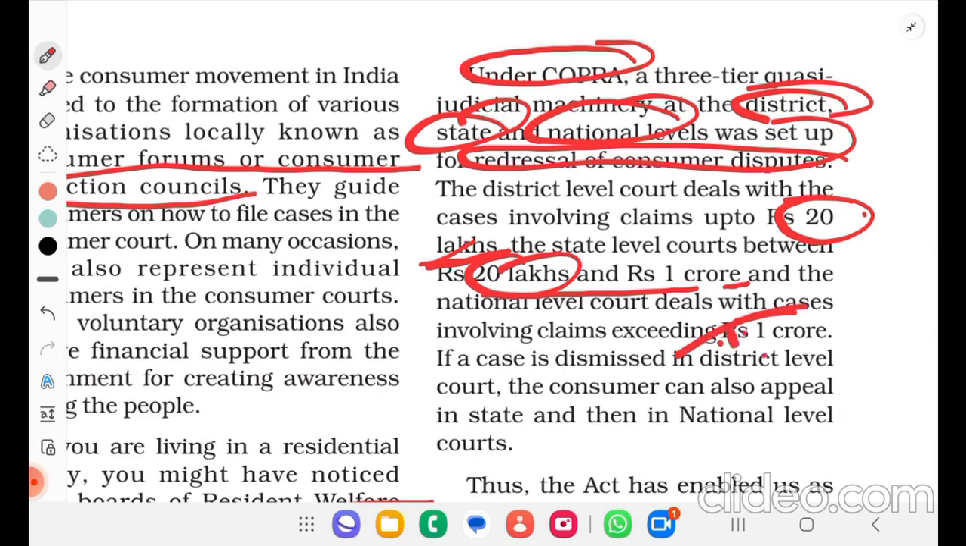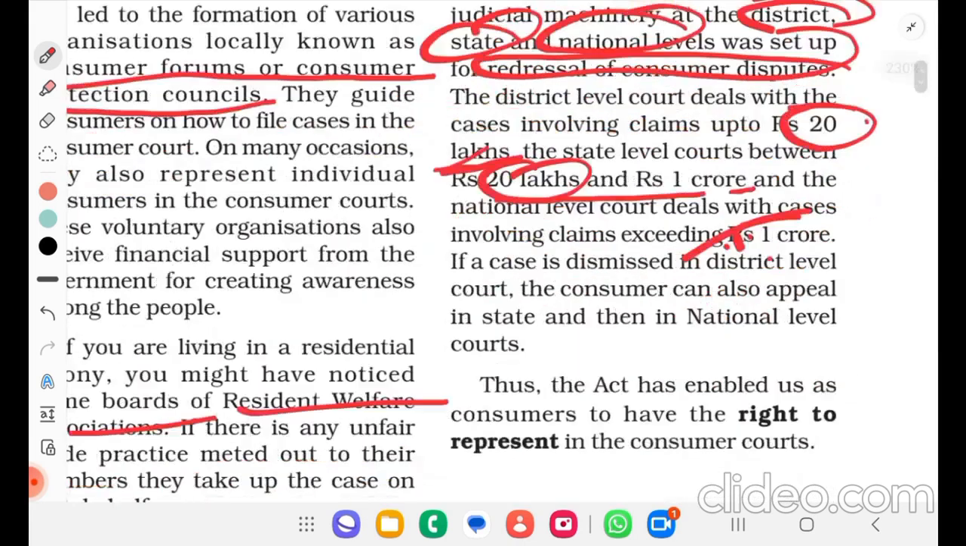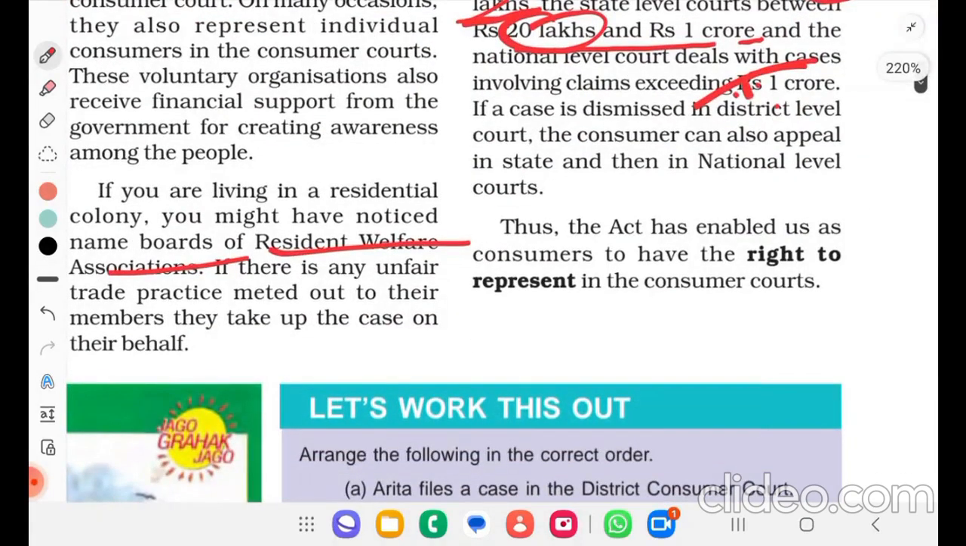If the case is dismissed in the district level court, the consumer can also appeal in the state and then in the national level courts. Thus, the Act has enabled us as consumers to have the right to representation in the consumer courts.